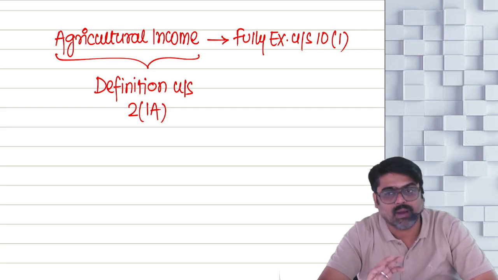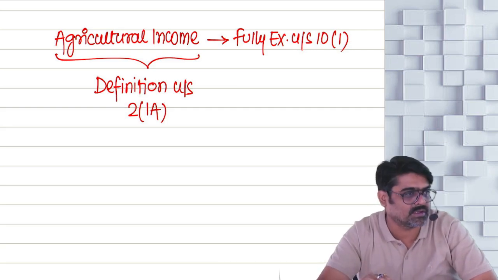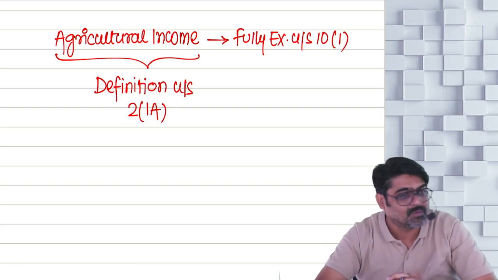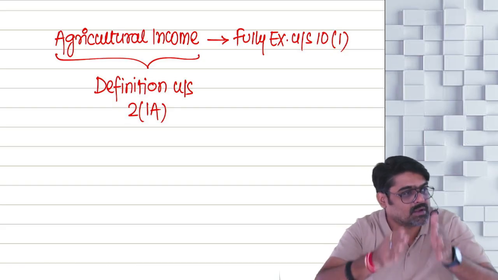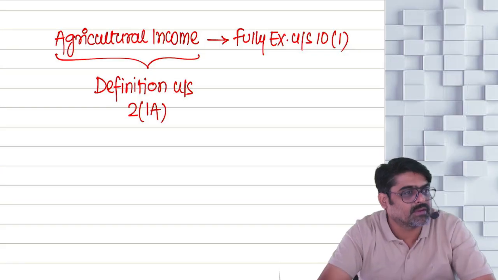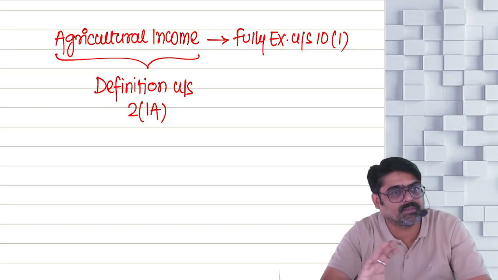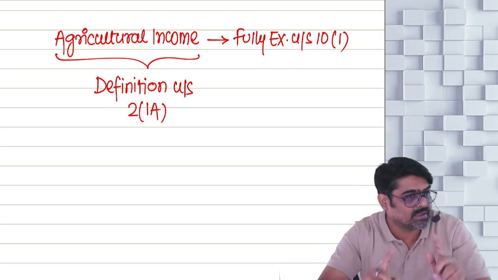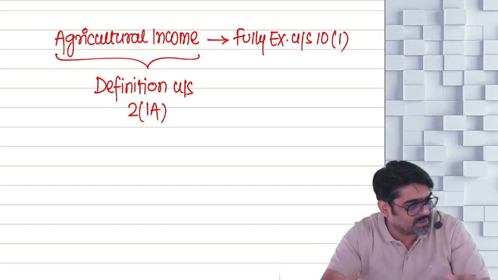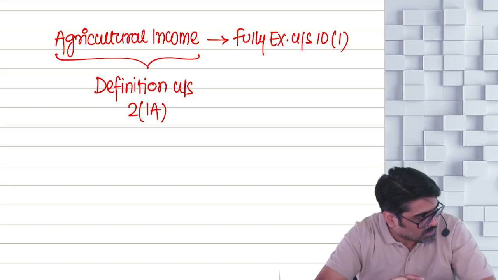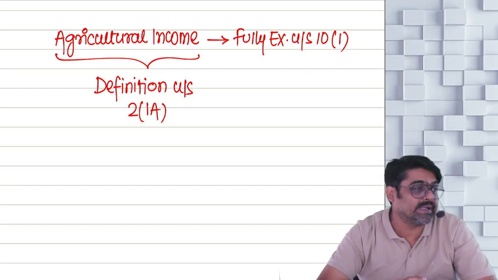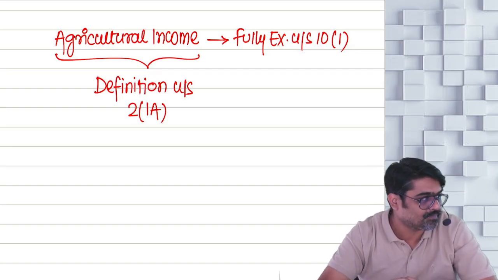Out of that income, how much will be your taxable business income from manufacturing and how much will be your agricultural income, which will be exempt? We'll learn how to split that income. Yes or no? Some income will be exempt, some income will be taxable. But how much will be exempt, how much will be taxable? That split, how to split that income, that we are going to learn. Okay? And the last part will be partial integration of agricultural income.